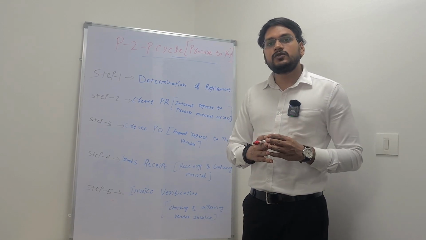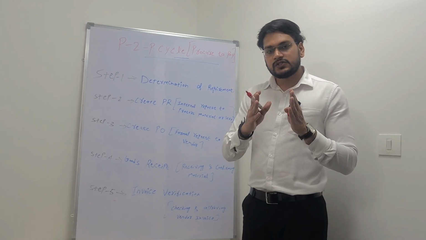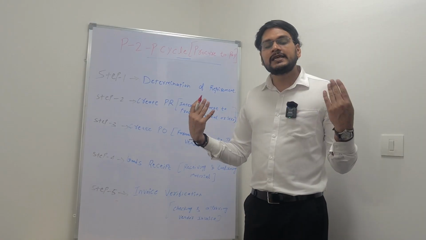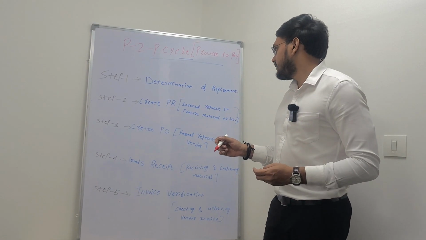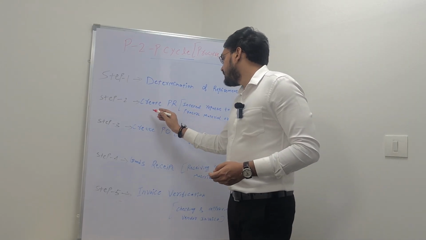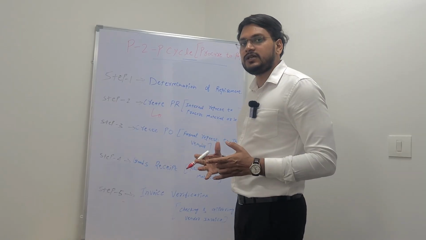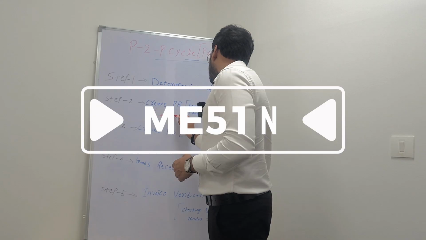So the purchase requisition is created as an internal request, and this PR is sent to the SAP MM end user, or we can say the purchasing team, right? PR means purchase requisition, and the T code for that is ME51N.